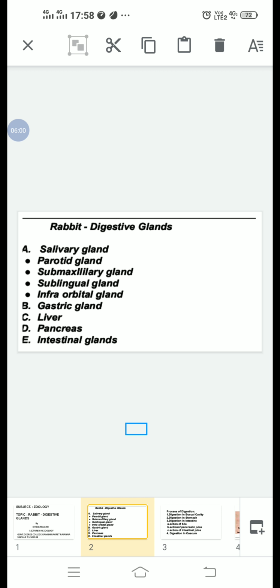Next, second, submaxillary glands. These glands are situated on the inner side of the angles of the lower jaws.